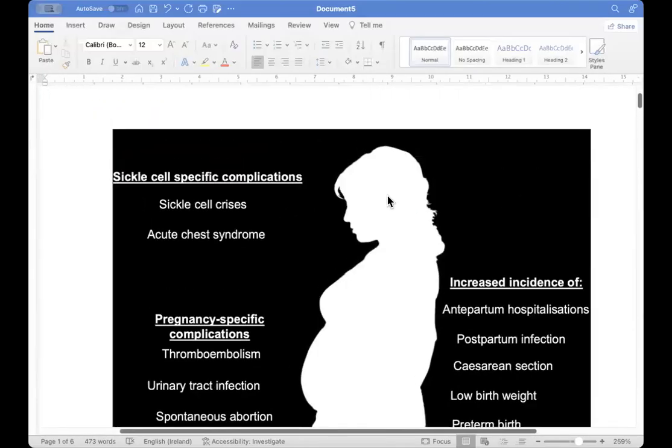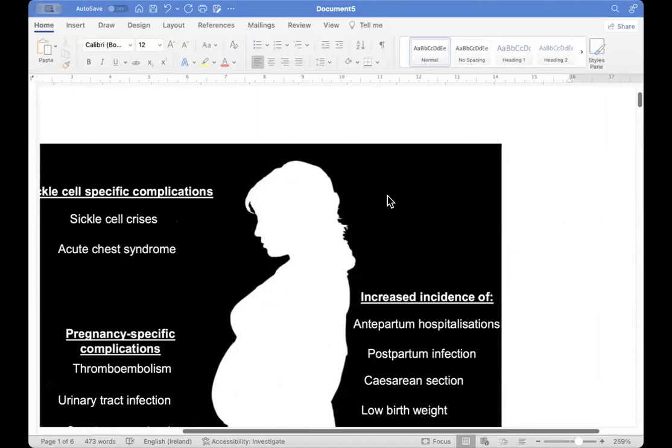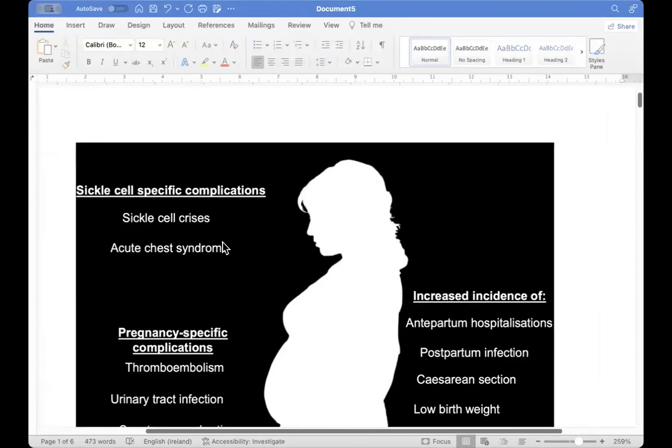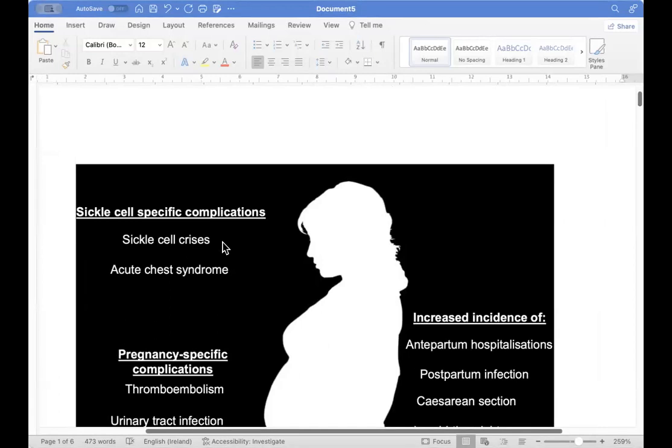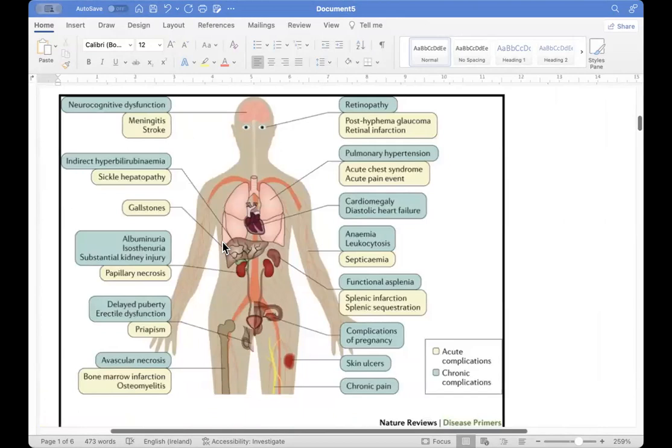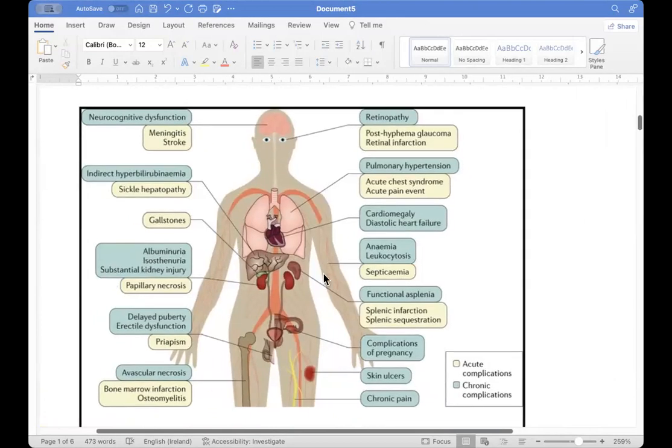Bismillah Rahman Rahim. Today we are going to do the sickle cell specific complications. So we already know that with sickle cell, we have two types which we are concerned about: sickle cell carrier, or sickle cell disease. If she is a known case of sickle cell disease, then she will have more complications. There will be acute complications and chronic complications. Just have a look.